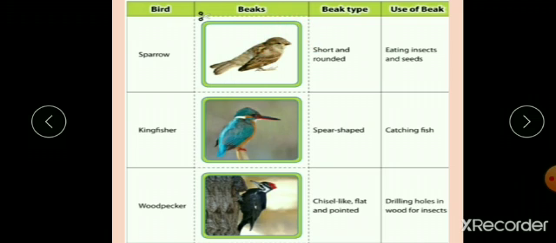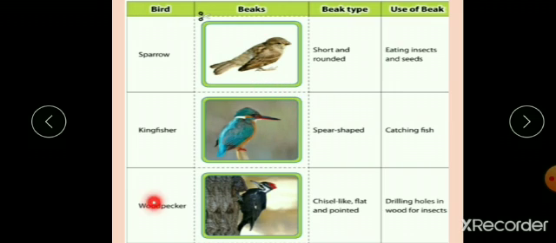Now come to this bird, kingfisher. Can you see its beak? Very long, spear-shaped, pointed. And they use their beak in catching fishes. That's why their beak is called a spearing beak.